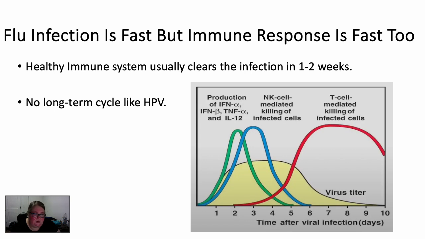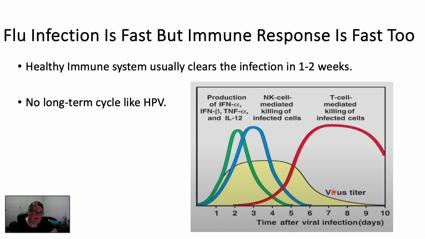Now, one of the things about the influenza virus is it's very infectious, so you can catch it really quickly, it spreads very quickly, but our immune response is pretty fast too. A healthy immune system can clear a flu virus infection within 1 or 2 weeks. More often than not, our immune system is going to be a little bit primed, even if it's a new strain, because it evolved from past strains and has some similarities. But even then, it's not virulent enough that it's going to cause us a lot of damage before our immune system can kick in.